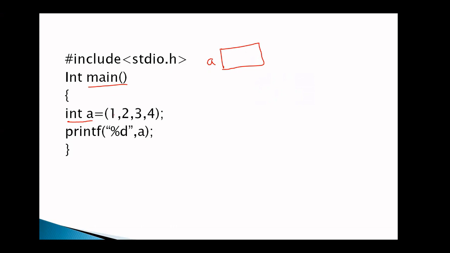So first, the value 1 is assigned to a. Yes, the a value is 1, comma. Next, does the closing occur? No. So 2 is assigned to a. But a variable can store only a single value. That means 2 overrides 1. Now 3, same scenario: 3 overrides 2. Finally 4, and 4 overrides 3. And when the closing bracket occurs, stop the procedure. Now, what is the a value? At last, the a value is equal to 4. Okay, this is the first program.